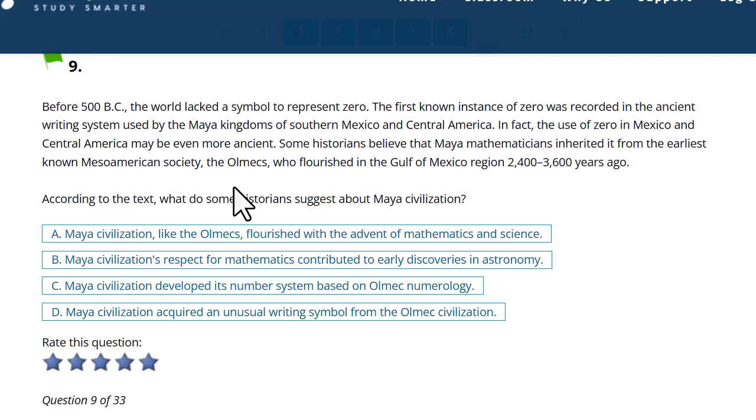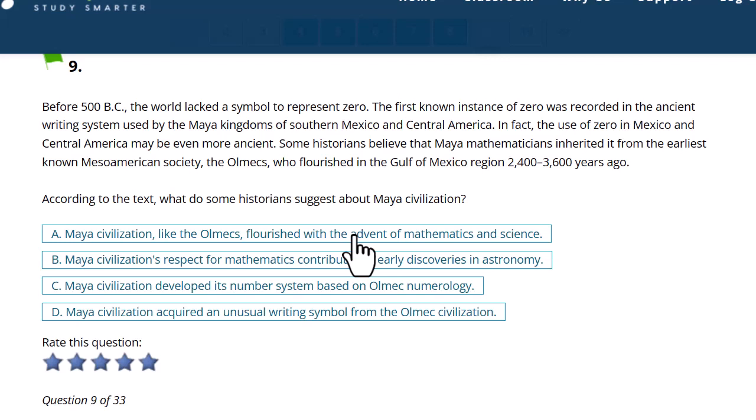Some historians believe that Maya mathematicians inherited it from the earliest known Mesoamerican society, the Olmecs, who flourished in the Gulf region 2,400 to 3,600 years ago, so maybe up to several hundred or a millennia earlier even. This other group, the Olmecs. So that's the detail. That's what they would say historians would suggest about the Maya civilization. They weren't the first. Maya civilization, like the Olmecs, flourished with the advent of mathematics.